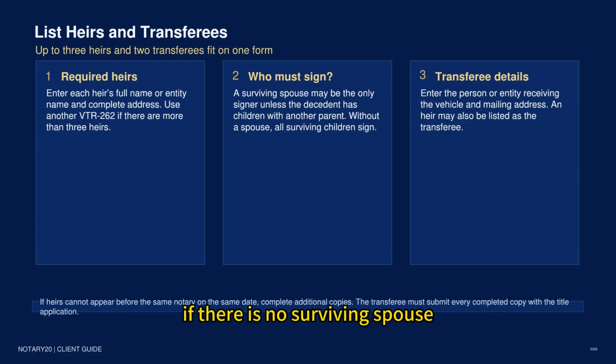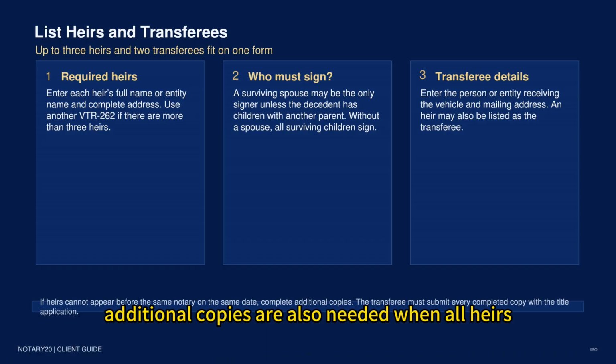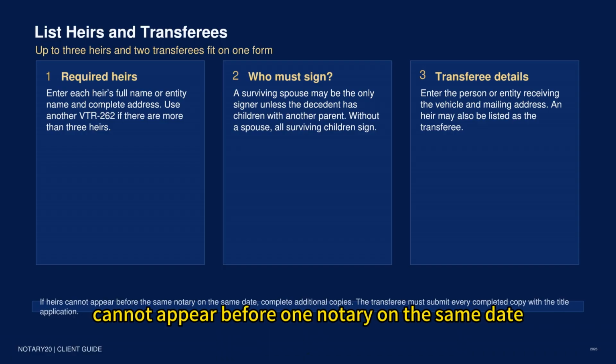If there is no surviving spouse, all surviving children must sign as affiants. Children born to or legally adopted by the decedent qualify, and a guardian signing for a surviving minor child must attach letters of guardianship. If there are more than 3 heirs, complete additional copies. Additional copies are also needed when all heirs cannot appear before one notary on the same date.